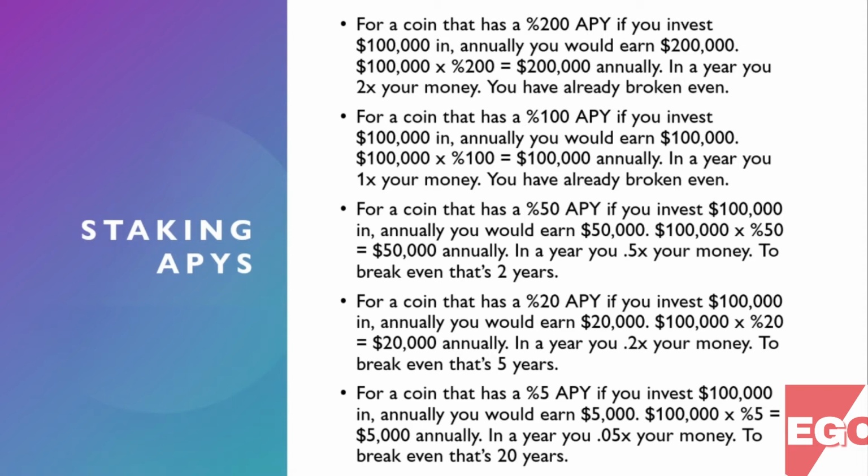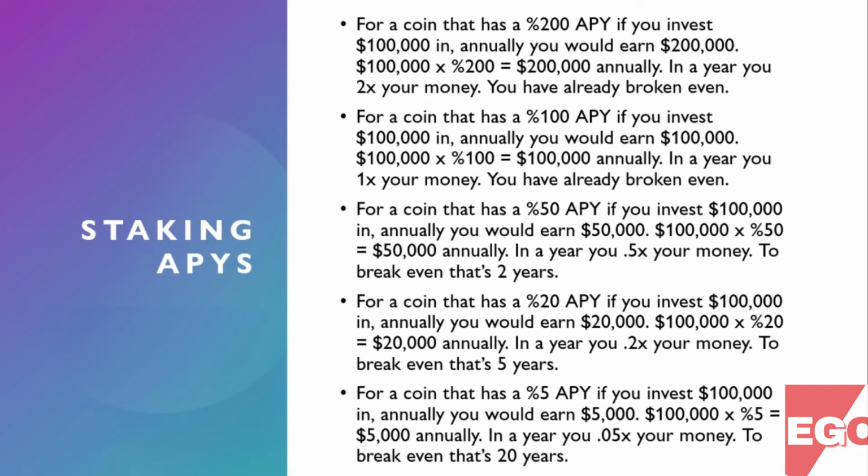For a coin that has a 200% APY, like it did on Rocket Vault, the website I just reviewed, if you invest $100,000 in, annually you would earn $200,000. $100,000 times 200% equals $200,000 annually. In a year, you 2x your money. You have already broken even. By broken even, I mean how long will it take you to make back the amount of money you initially invested? For a coin that has a 100% APY, if you invest $100,000 in, annually you would earn $100,000.